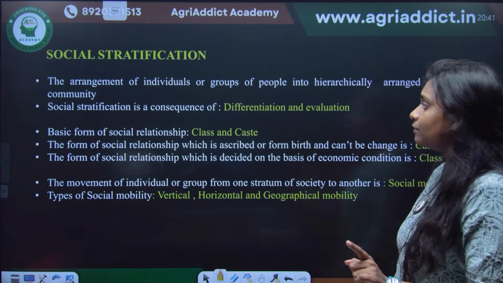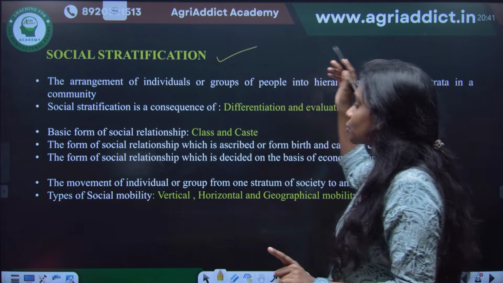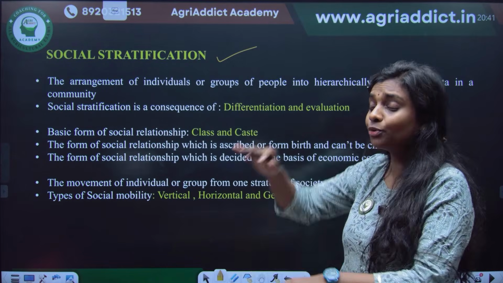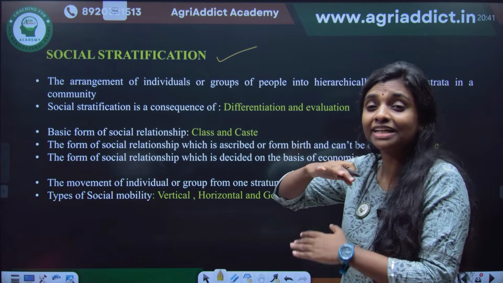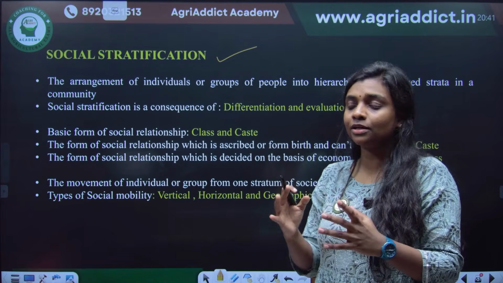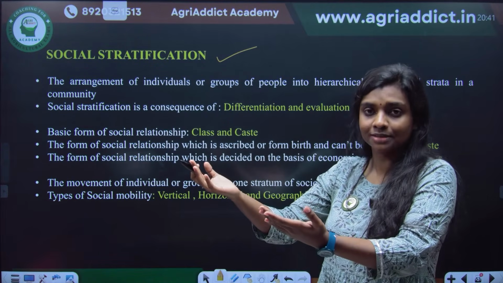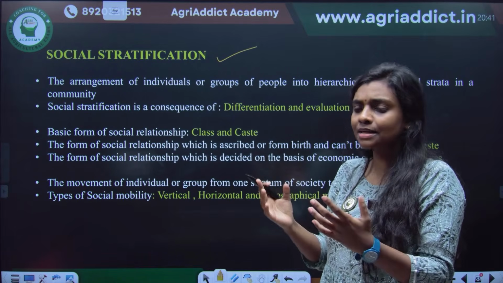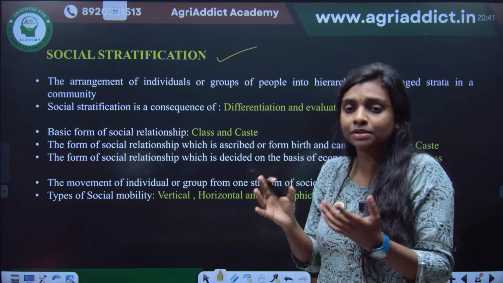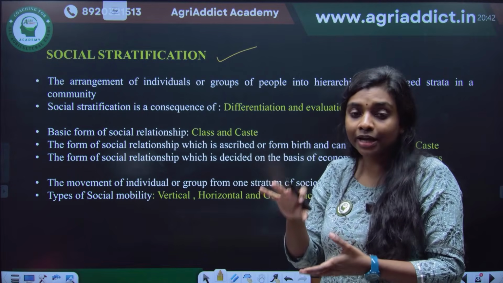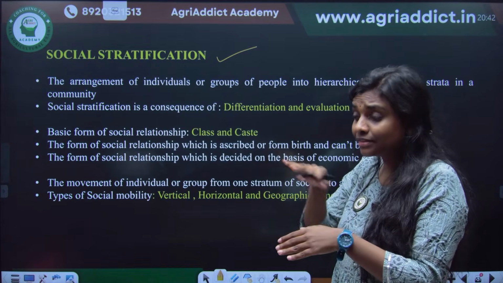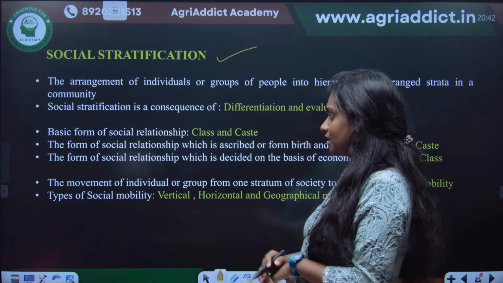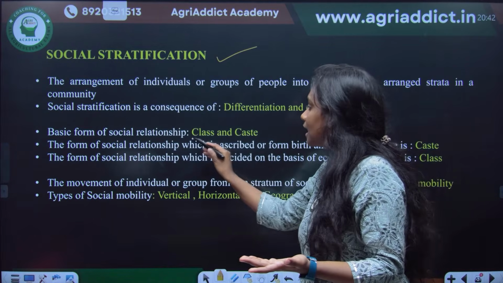And then one of the important things is social stratification. Social stratification is arranging the whole of the individuals into different strata. Strata means different layers. In some society, some people are having a higher social class or higher acceptance, and some people are not considered as that high, or they will be considered as lower people in a society. So distinguishing between the people and putting them in different layers is known as social stratification.